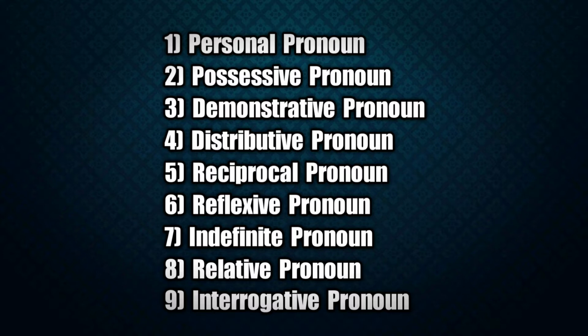Sixth is reflexive pronoun. Seventh is indefinite pronoun. Eighth is relative pronoun. And the last one is interrogative pronoun. So students, these are the 9 types of pronouns which I am going to explain you one by one. So come on, let's begin.